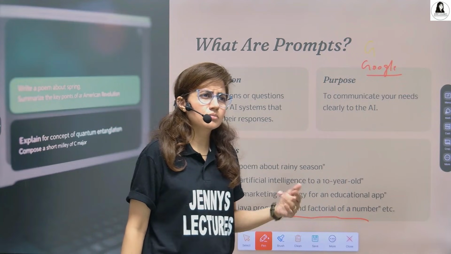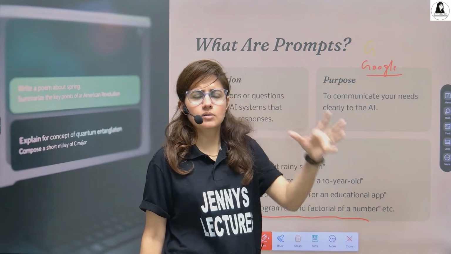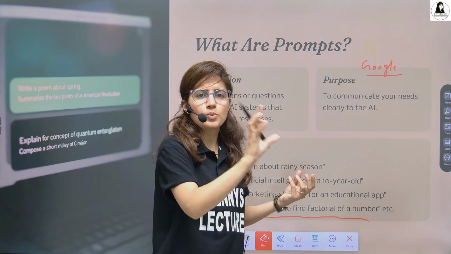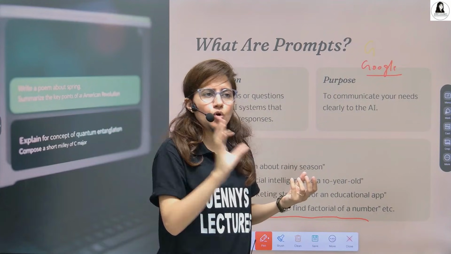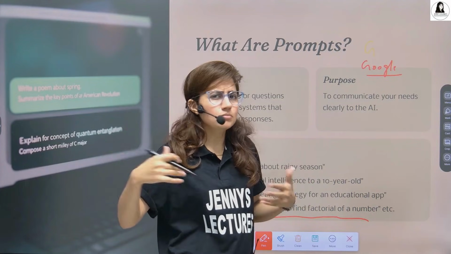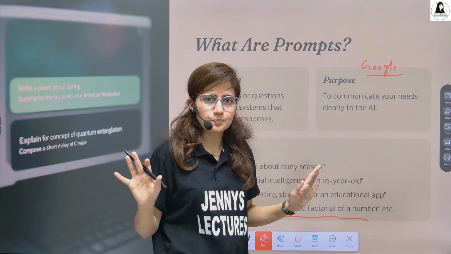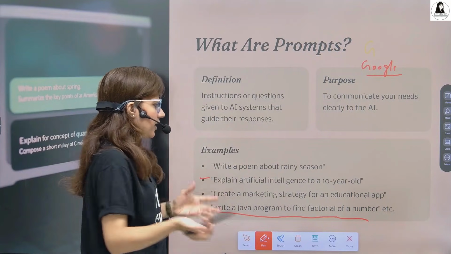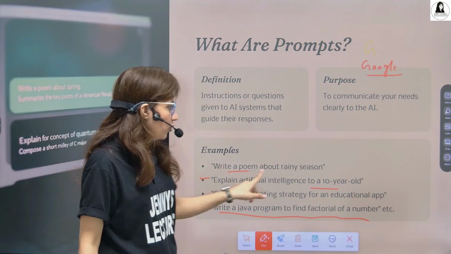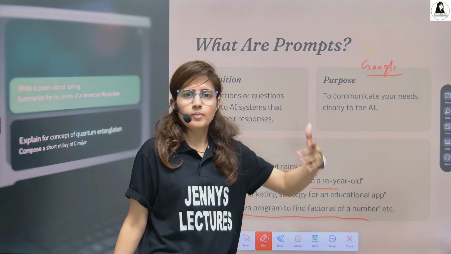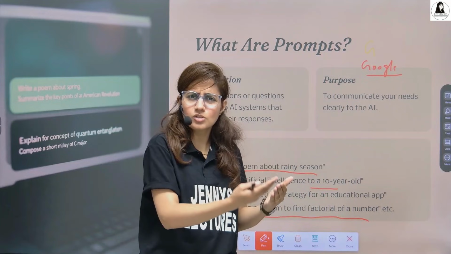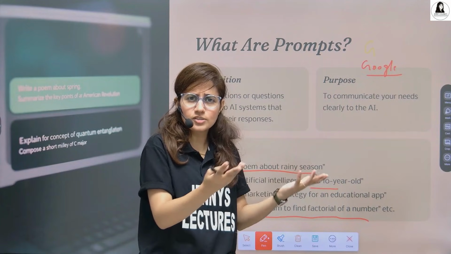Or if you want to read something about a topic, then you just simply write in that Google search, explain this topic, or what is an algorithm, what is data structure, what is Dijkstra algorithm, whatever you want to learn. Something like this: explain artificial intelligence to a 10-year-old boy. Write a poem about the rainy season, or write a story about something. We usually used to search like this in Google search.